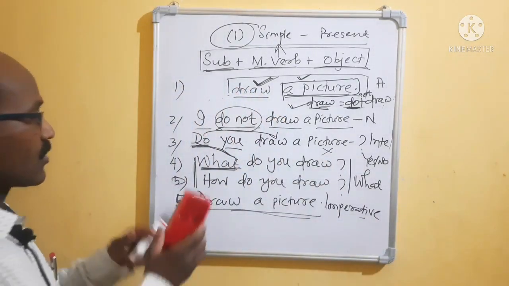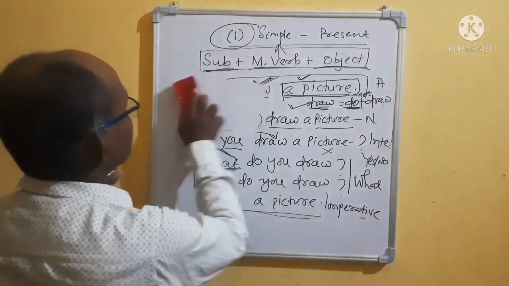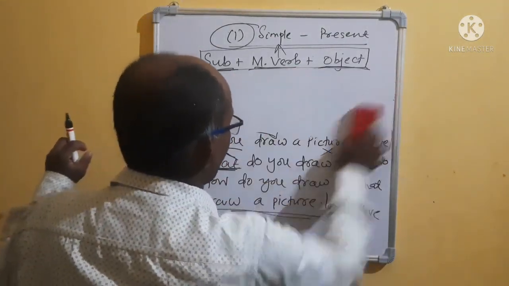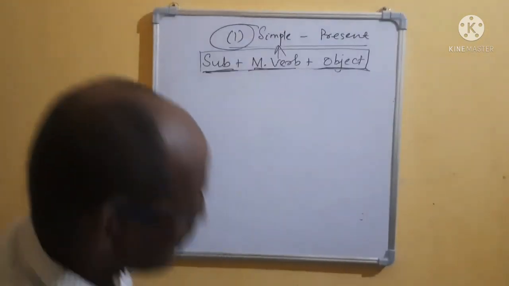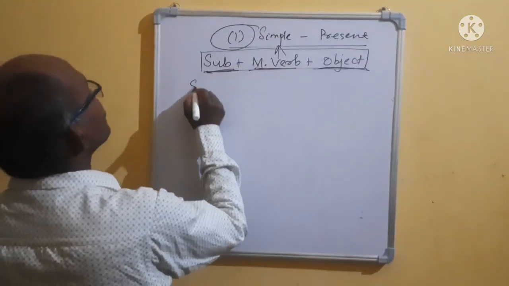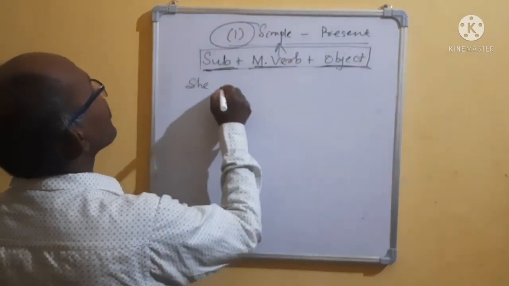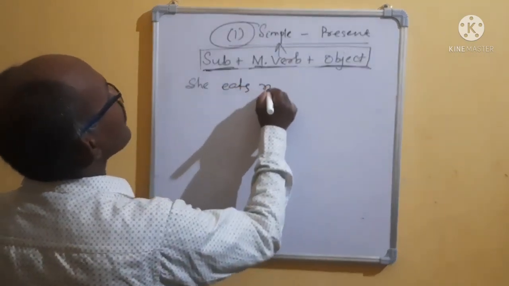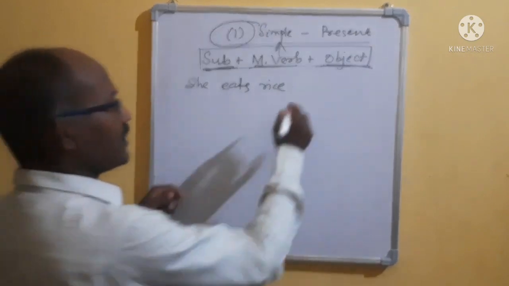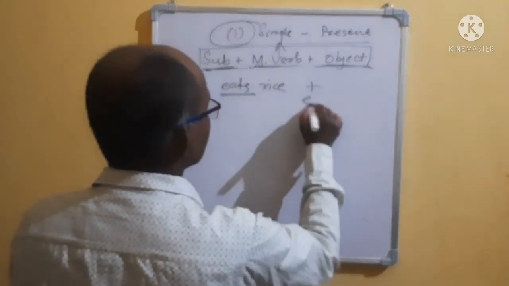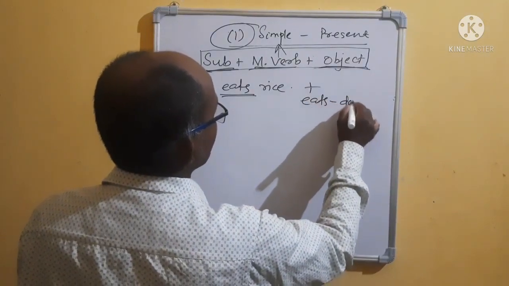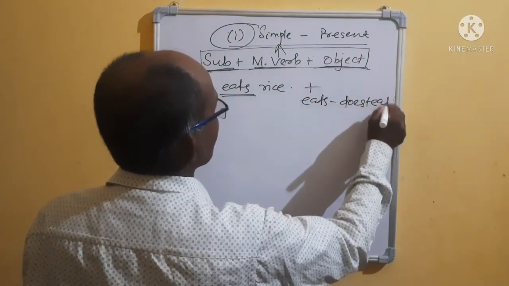Okay. You understood this one? Another example I am taking. Last example. Like that you will be able to do it. Suppose I wrote, she eats rice. Positive, make it negative. While negative, eats means does plus eat. Okay, have you got it?